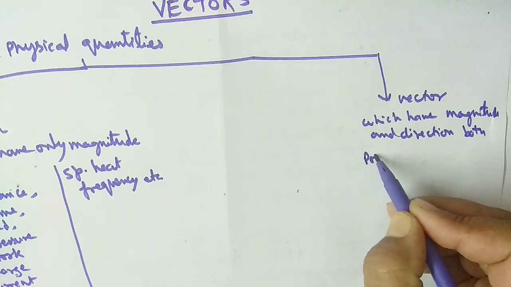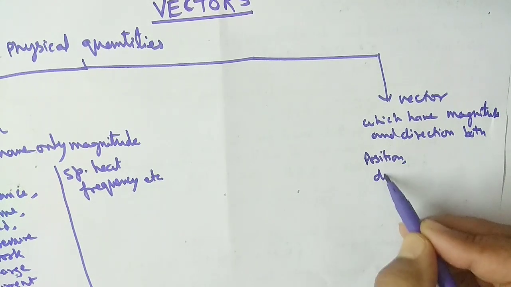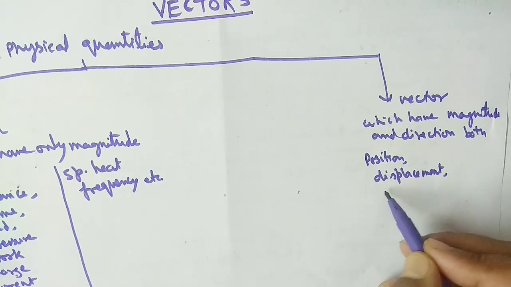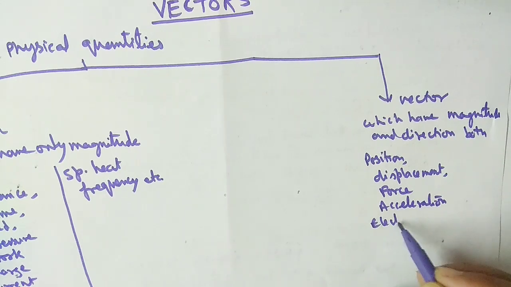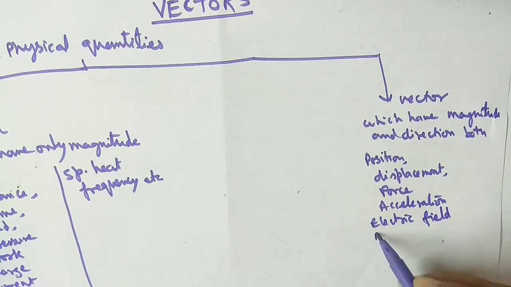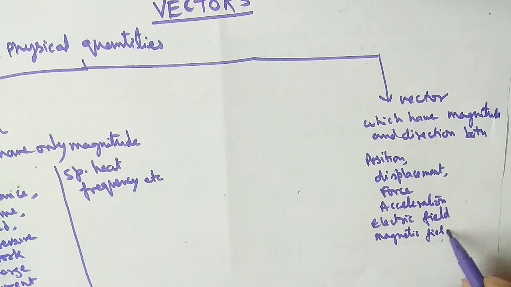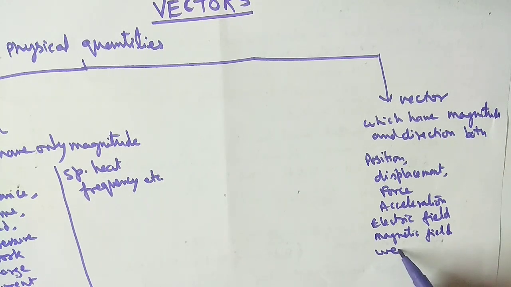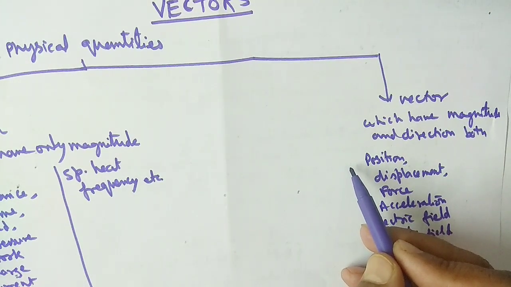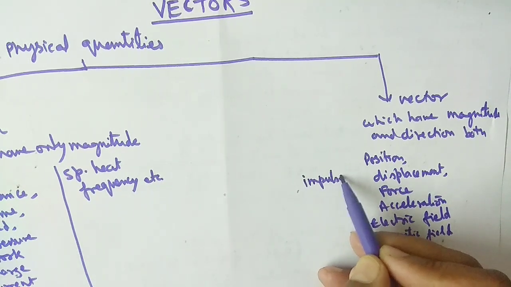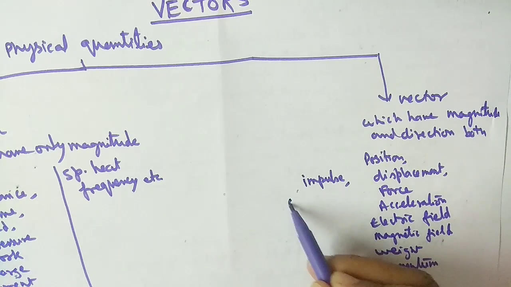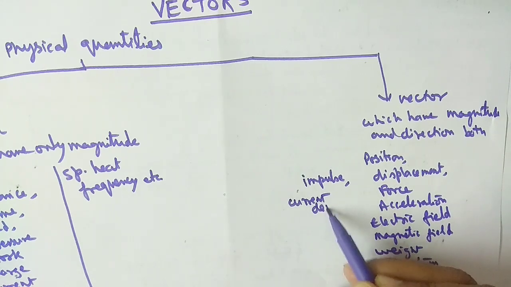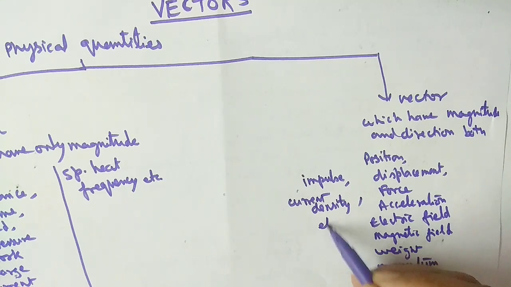See the example: position, displacement, force, acceleration, electric field, magnetic field, weight, momentum, impulse, and current density. There are so many examples again of the vector quantity.